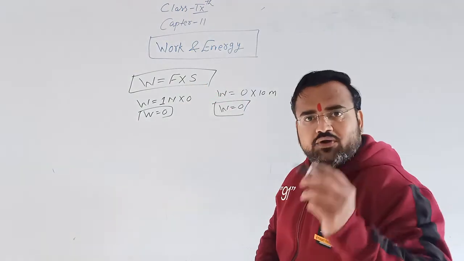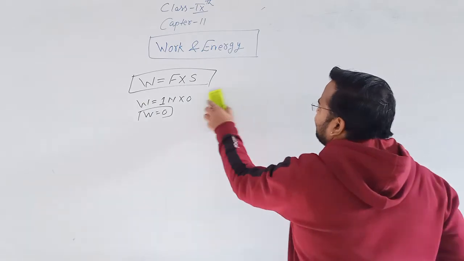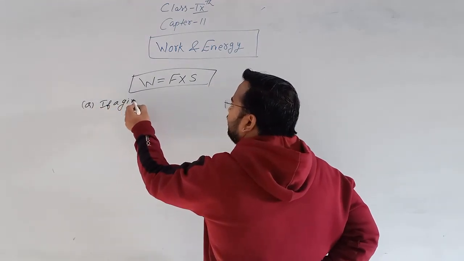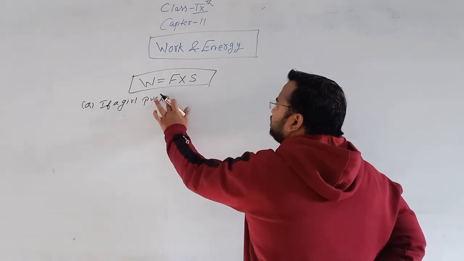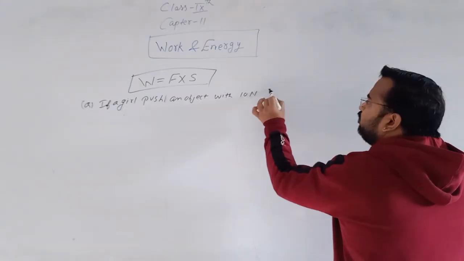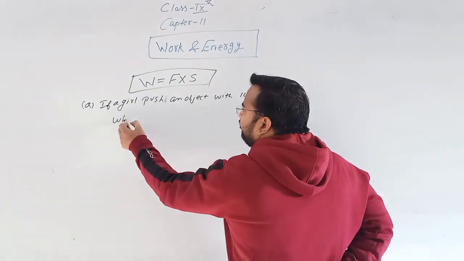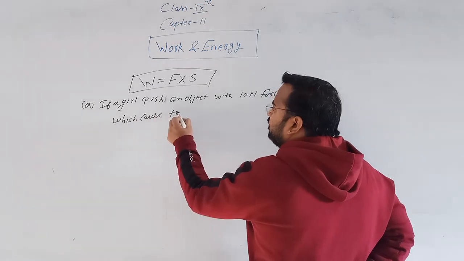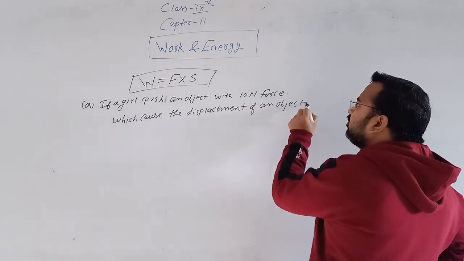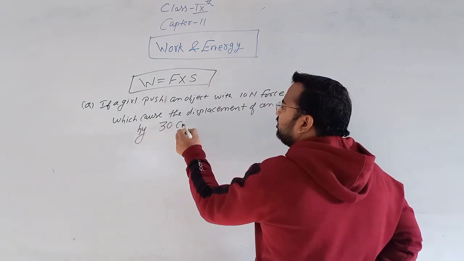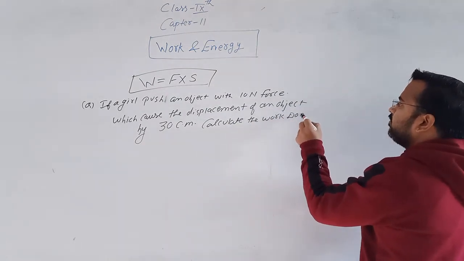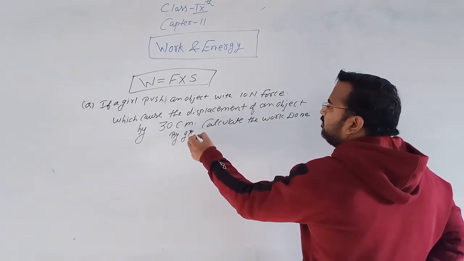Now on the basis of this formula we are going to solve one numerical. See how we will solve it. The question is: if a girl pushes an object with 10 Newton force, which causes a displacement of the object by 30 centimeter, calculate the work done by the girl.